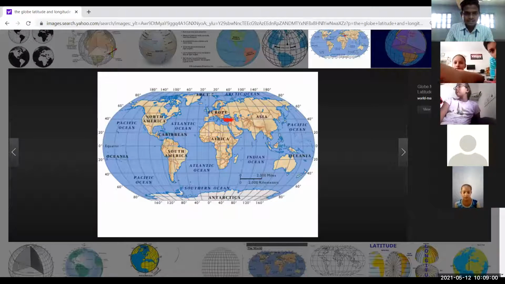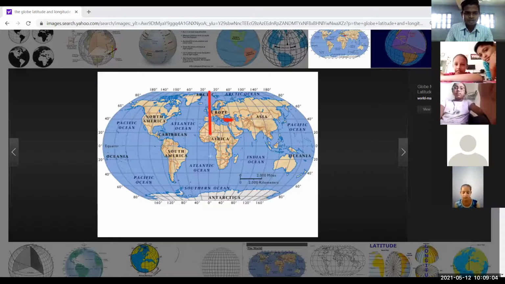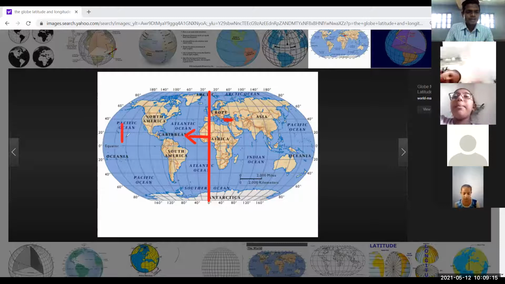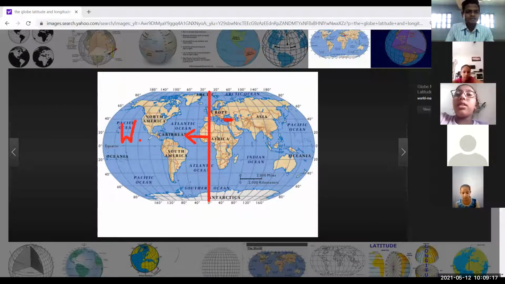The prime meridian is actually going through here, the middle of the earth. And this part is known as the Western Hemisphere, and this is the Eastern Hemisphere.